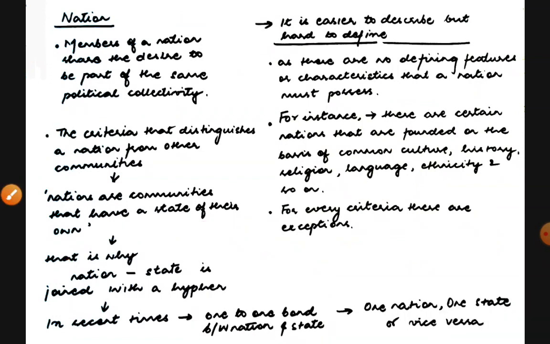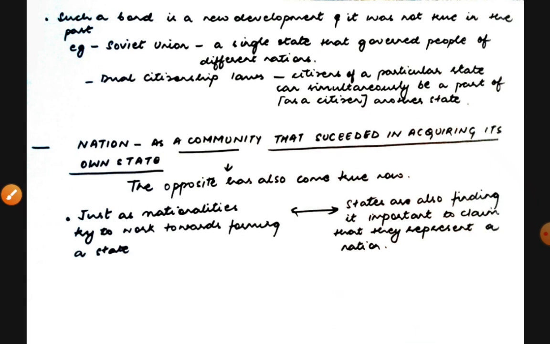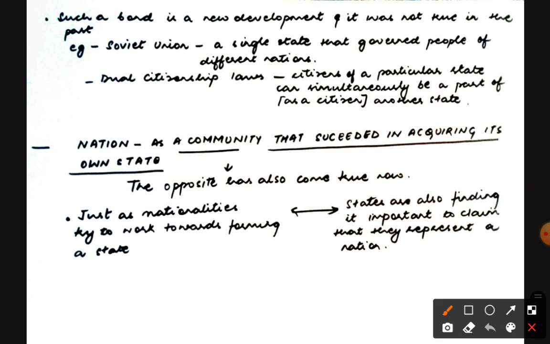So now, while you understand this, it is important to also understand that such a bond is a new development. How? As we've seen in the Soviet Union's case, it was a single state that governed people of different nations, right? Or dual citizenship laws, where citizens of a particular state can simultaneously be a part of another state also as a citizen. So a person can be a citizen of two states at the same time.